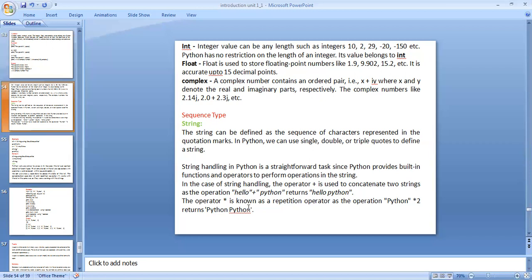After that, we are using another operator, asterisk. And asterisk means multiplication. It is repetition of the string. When I write one double-quoted Python once, and I am using asterisk 2, it returns Python 2 times. Why? Because I am writing asterisk of 2. That's why it displays Python 2 times. In place of 2, if I write 4, the Python value will be displayed 4 times. This is the string. A string can be defined using single quotations, double quotations, and triple quotations.